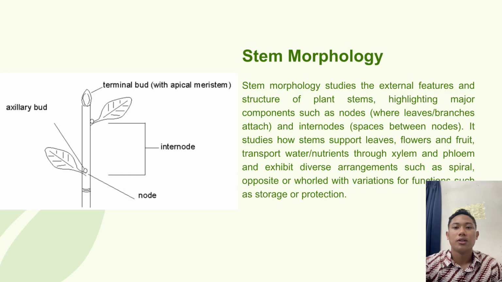Stem morphology studies the external structure of the stem. It includes nodes where leaves and branches attach, and internodes, which are the spaces between nodes. The arrangement of leaves on stems may vary, such as spiral, opposite, or whorled, depending on plant adaptation and function.